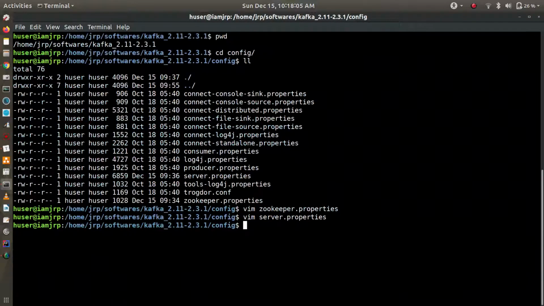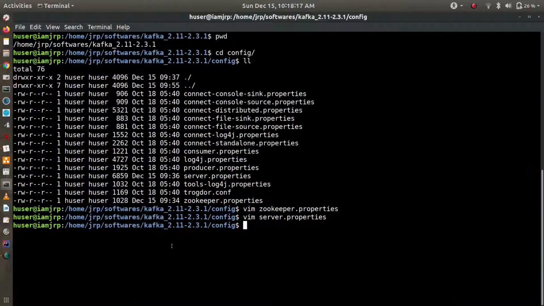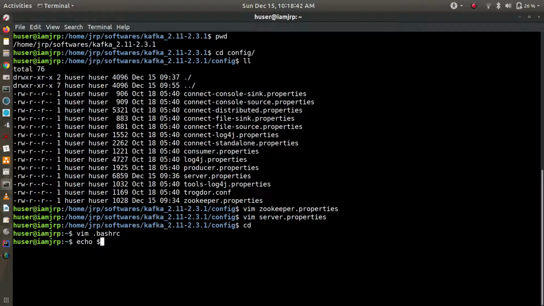So just save it. Now you need to set this Kafka home directory for ease of use. What I have done is, if you go to your home directory and open the .bashrc file, and go to the end, I have set KAFKA_HOME to my extracted directory path, and also put it in the PATH, so that if I now do echo $KAFKA_HOME, it will show me the installation directory.